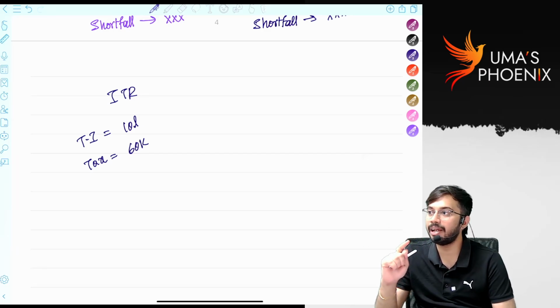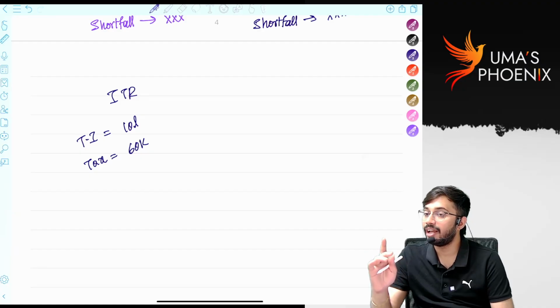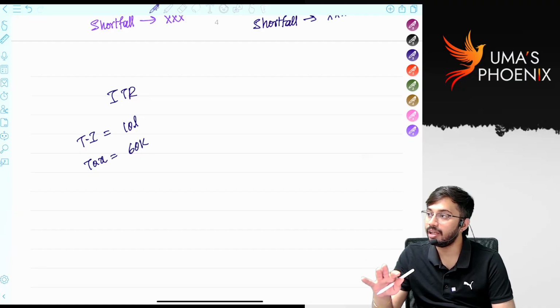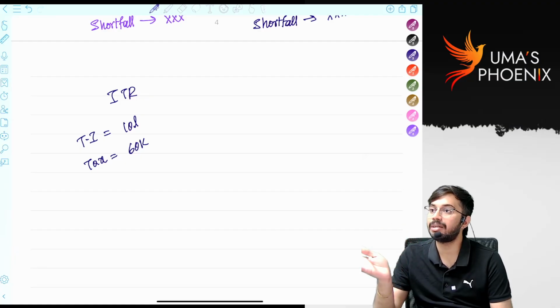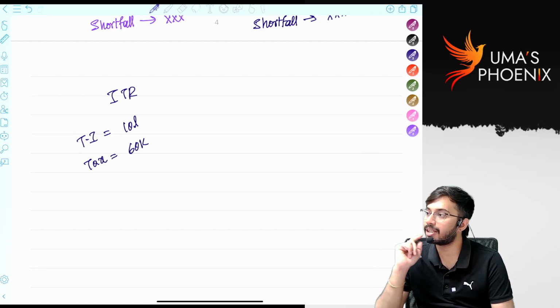After I filed my income tax return, the story is not over. Income tax return filed by me will be verified by the income tax officer. After verification, he will do some additions. He will disallow certain expenses. I claimed bad debts 40,000, but as per the income tax officer, bad debts are only 25,000.